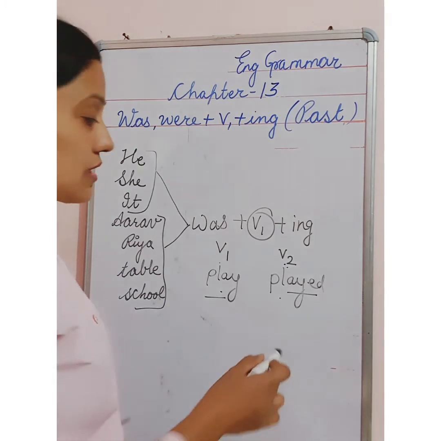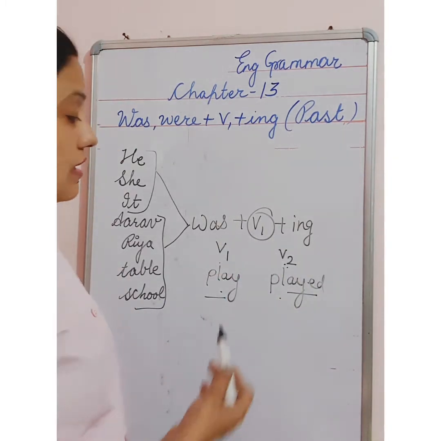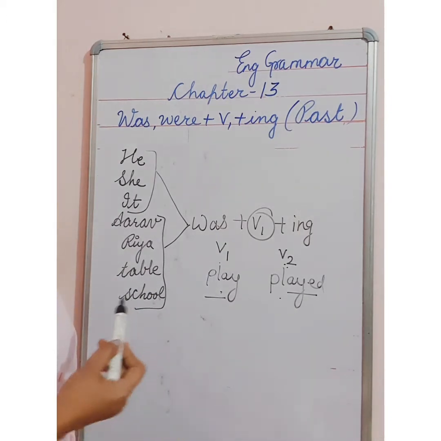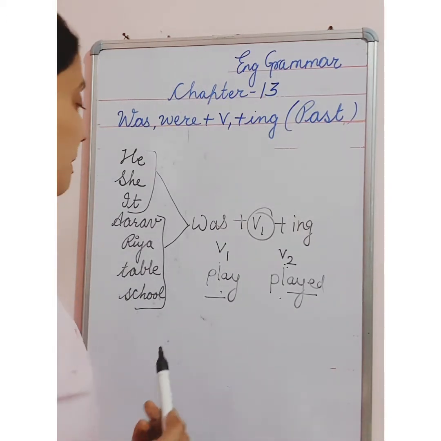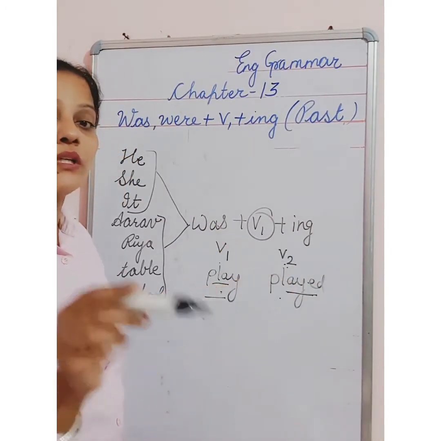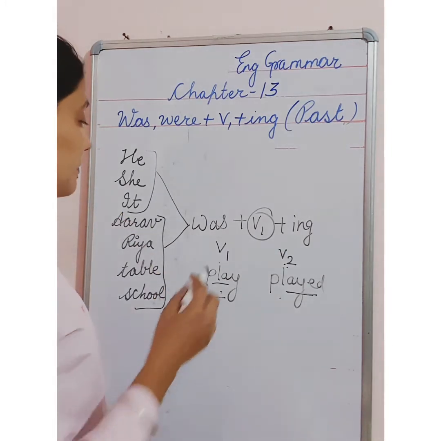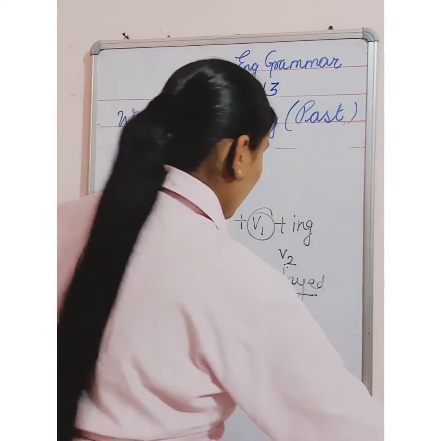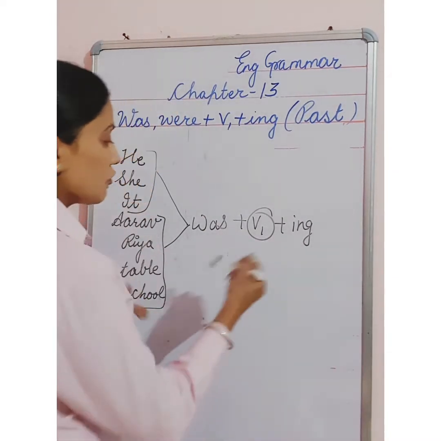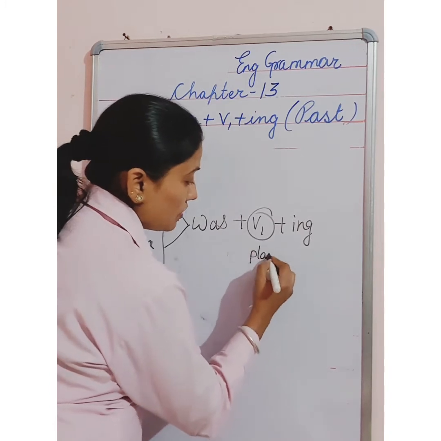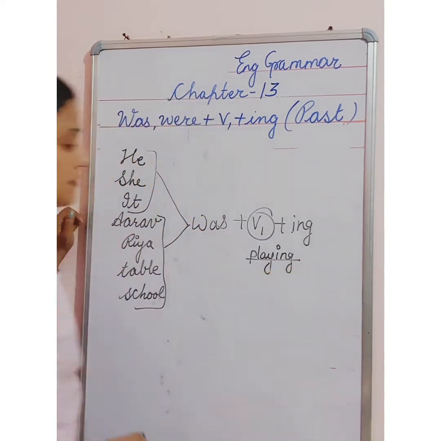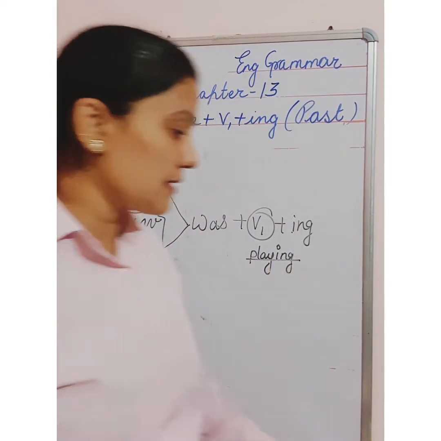Okay, so we have done this add ed. When we add ed, the verb becomes a past form. Means it will be the second form of the verb. So play we use for the present and played we use when we are talking about the past. Clear? Okay. So in this chapter, what you have to do, we have to use first form with was, were. Like play is given to you. So what you will do, you will add ing. Playing.